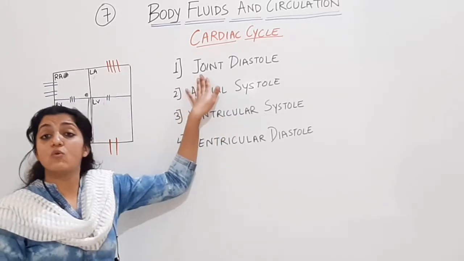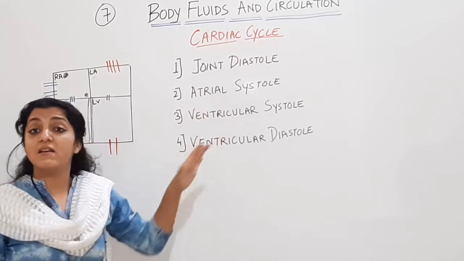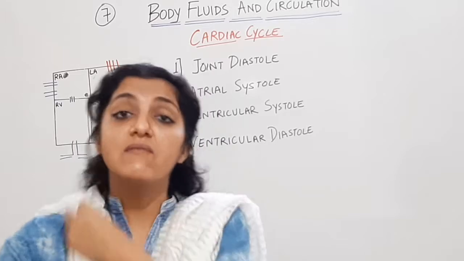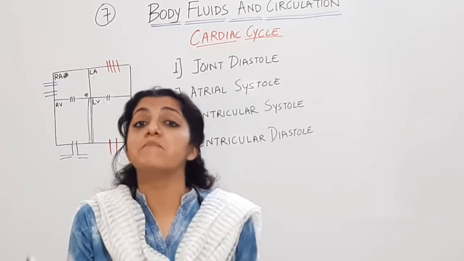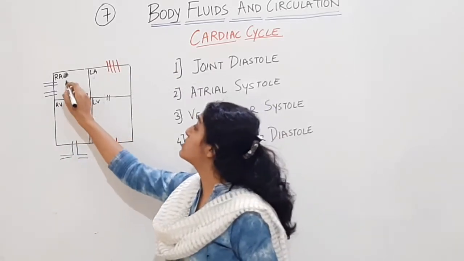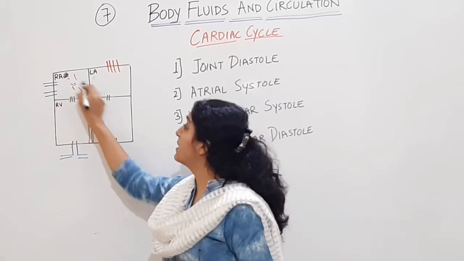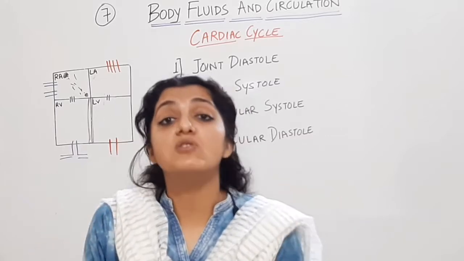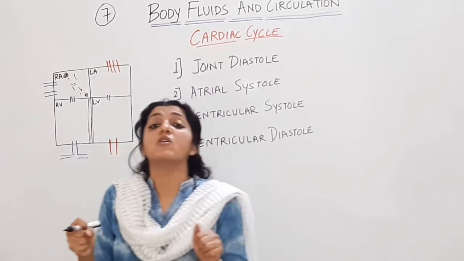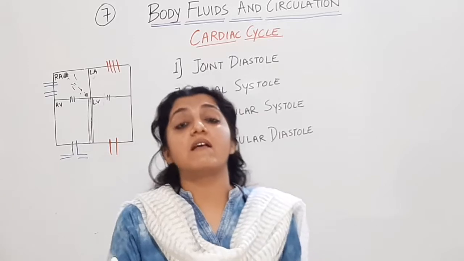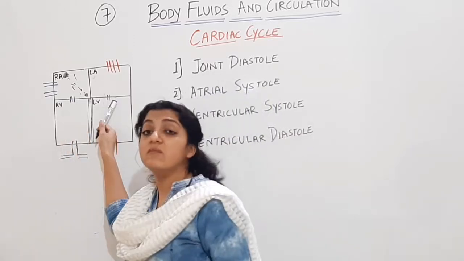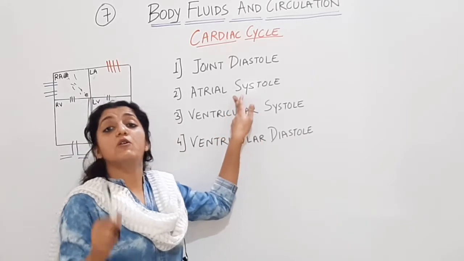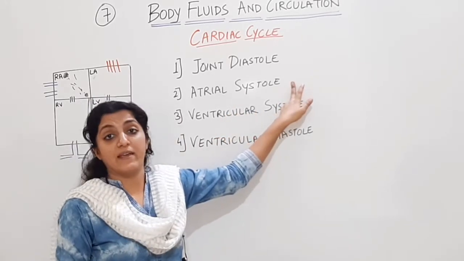So this joint diastole is going to be followed by atrial systole, जहाँ पे SA node ने contract किया है. It has generated an impulse, and that impulse has caused contraction of the atrial musculature, right atrium का भी, left atrium का भी. Because of contraction of the atrial musculature, these valves will open. So atrial systole में bicuspid और tricuspid valves open हो जाएंगे.